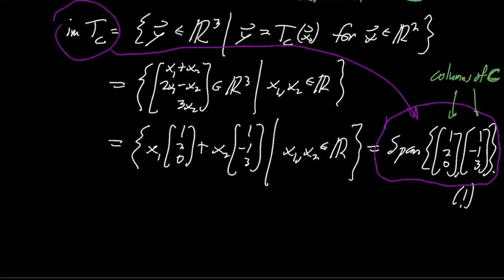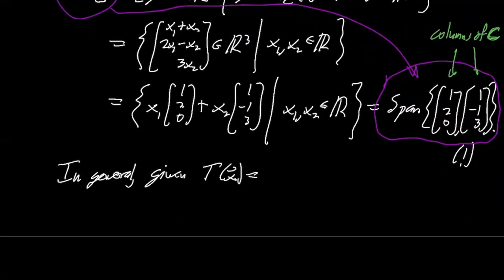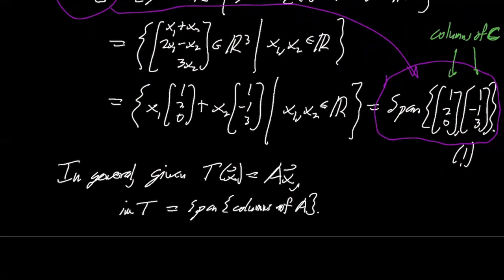So in fact, this is a true statement in general: given a general transformation T of x equals Ax, the image of T is actually the span of the columns of A. Okay, this is a general fact.